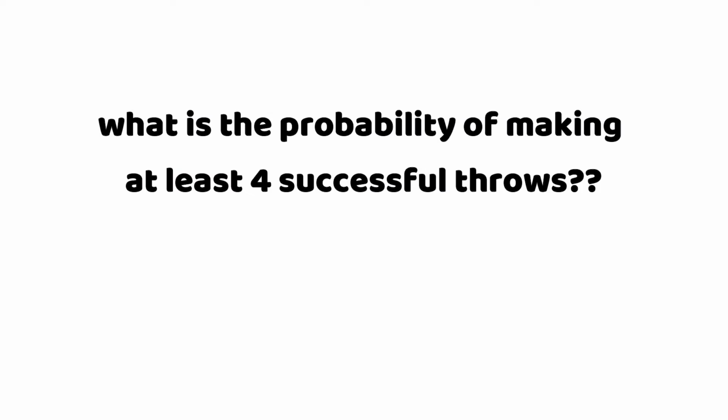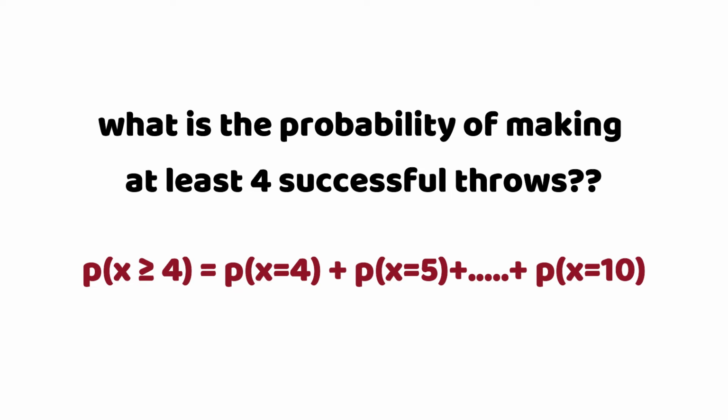We can also decide to tweak the question a bit and start asking questions like, what is the probability that I'll be making at least 4 throws? That is the probability that X is greater than or equal to 4, which is equal to P(X = 4) plus P(X = 5) down to P(X = 10). So we are going to be calculating the probabilistic value for X equals 4, X equals 5 down to 10, and then summing them all.